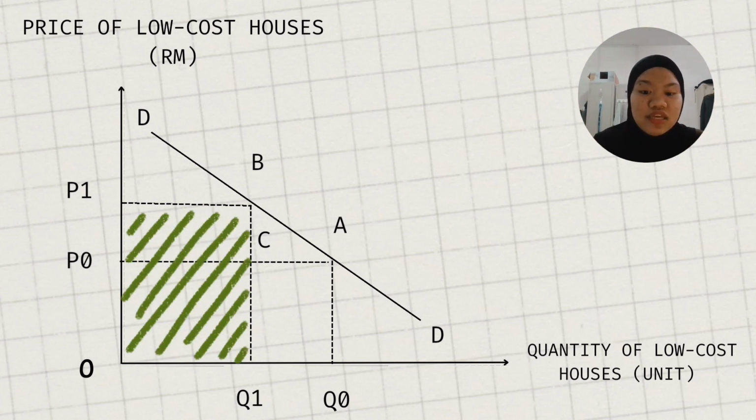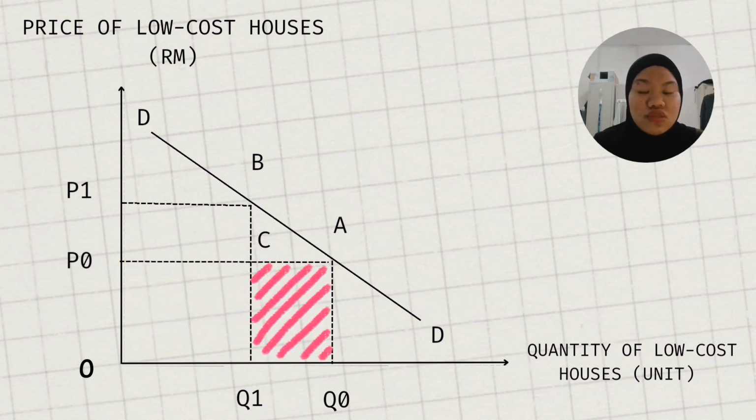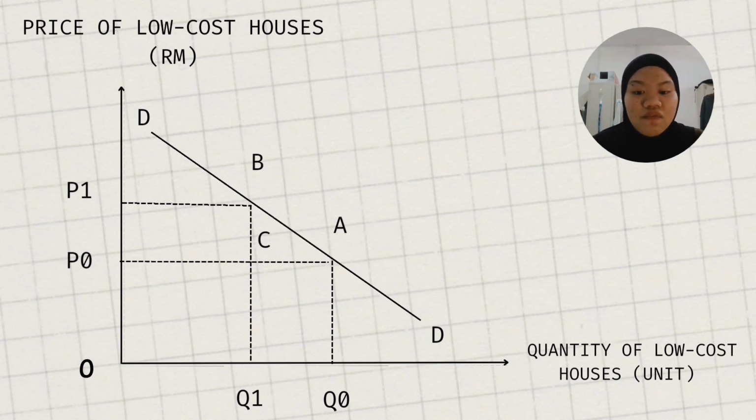The decrease in revenue of Q1 C Q0, the effect of the reduction in quantity demanded, is greater than the increase in revenue of P0 P1 B C, the effect of the price increase.